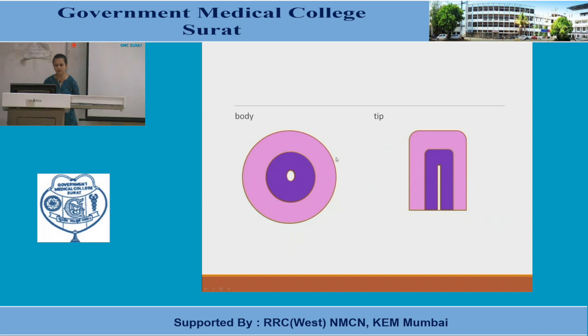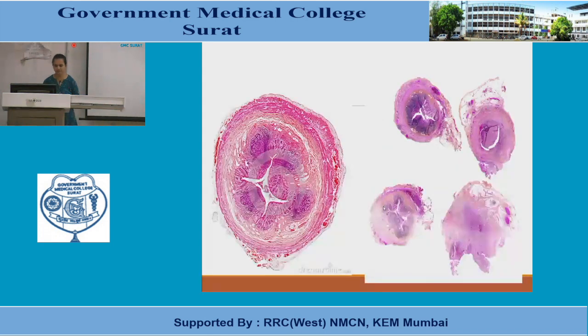So this is a cross section and this is a sagittal section. From the body, from where the appendix starts at the neck, we have to give two pieces and one of the tip. So this is how you can see. Again, the bluish areas are basically full of lymphoid aggregates, and that's why they are retaining a blue color. Where there are cells containing more cytoplasm, that means the muscle coat, and that's why they are pink.